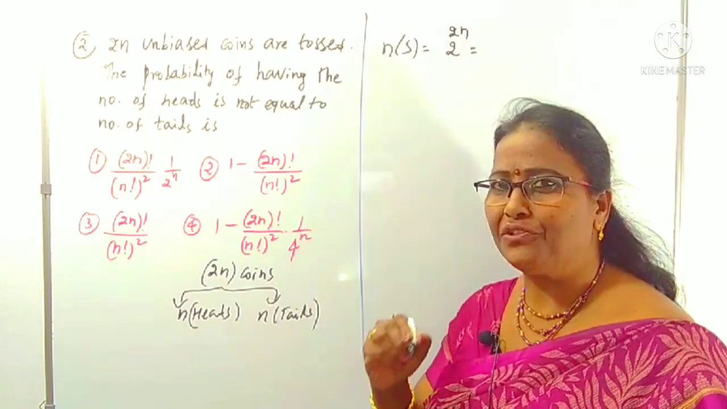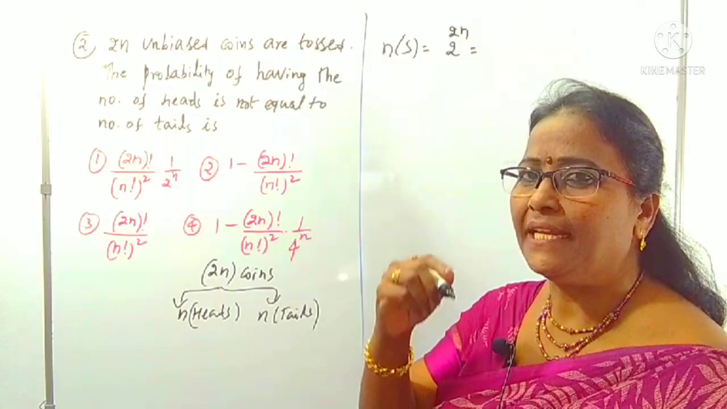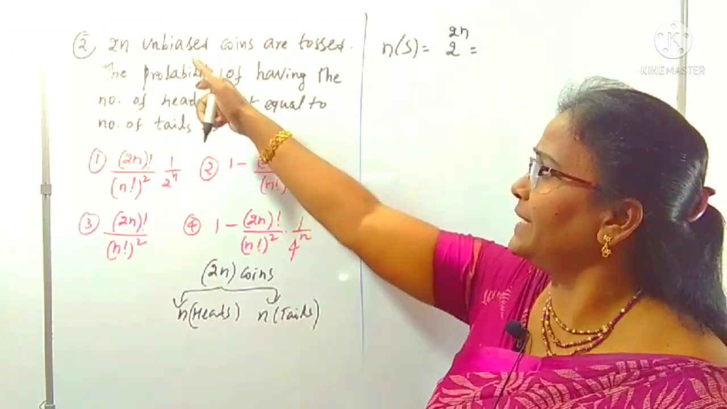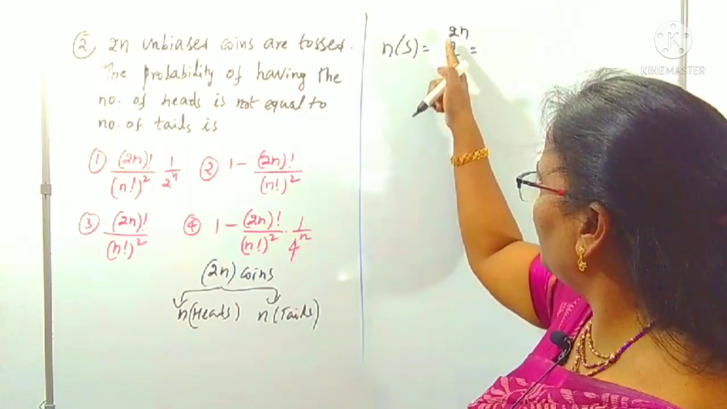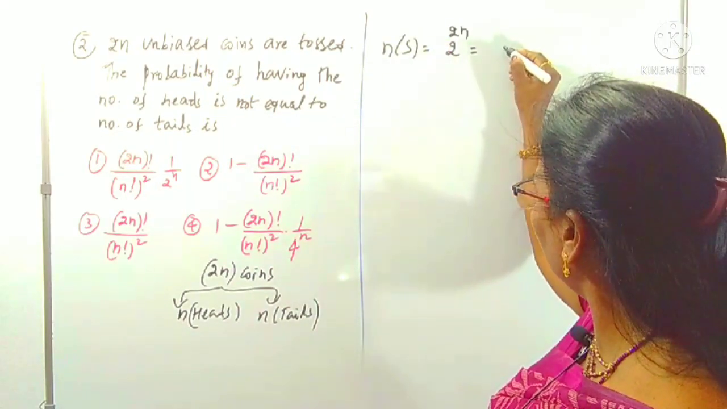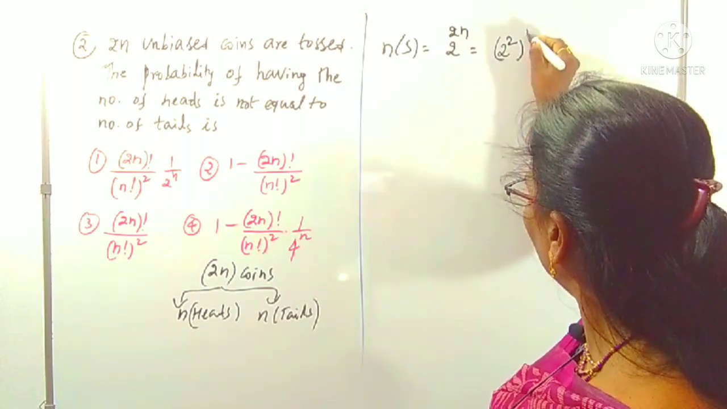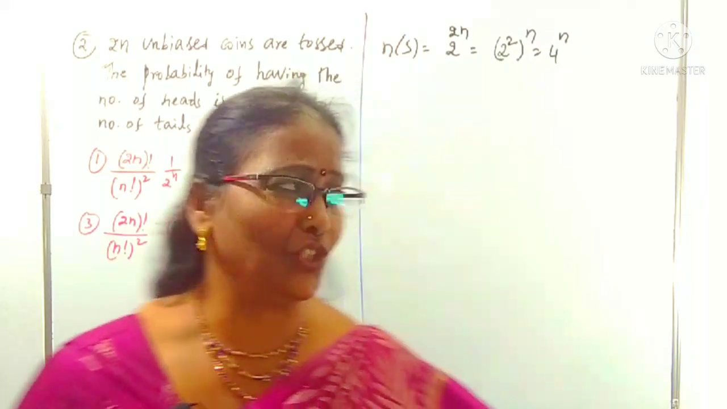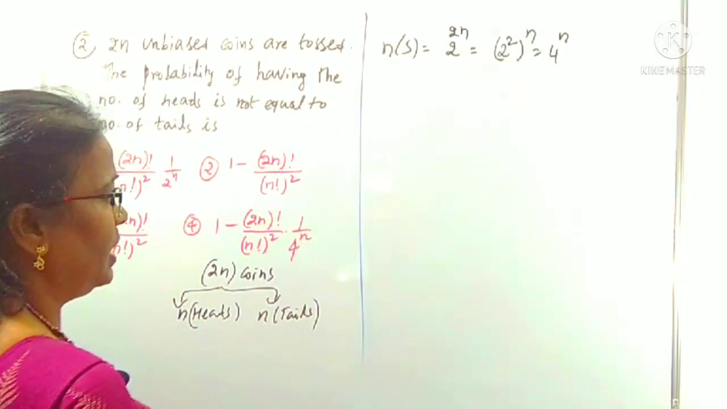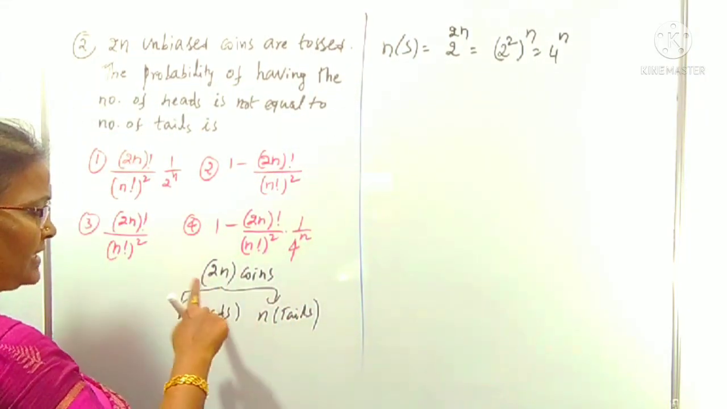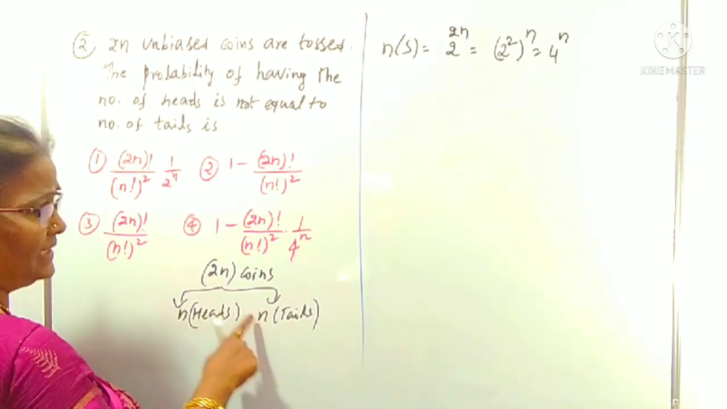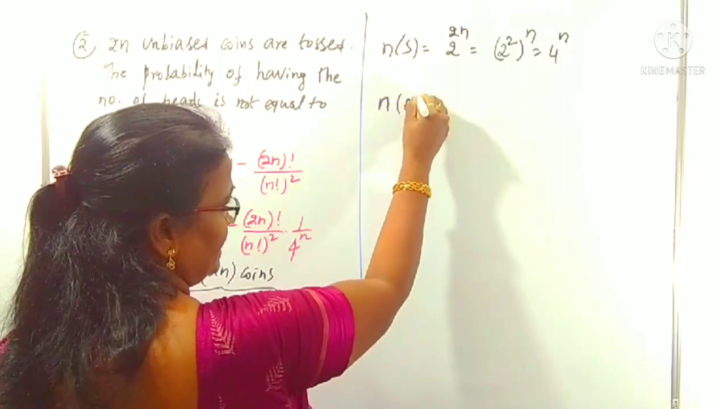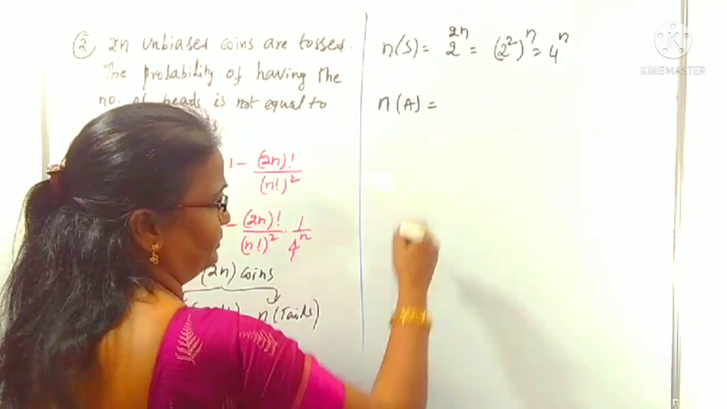Already, you know how to find the number of possibilities when n coins are tossed: 2 power n. But here 2n coins are tossed, so 2 power 2n we can write, as (2 square) whole power n, that is 4 power n. This is the total number of possibilities. That's okay. Now I am doing the selection where heads and tails are the same. Now I am taking n(A), where A is the selection where heads and tails are equal.